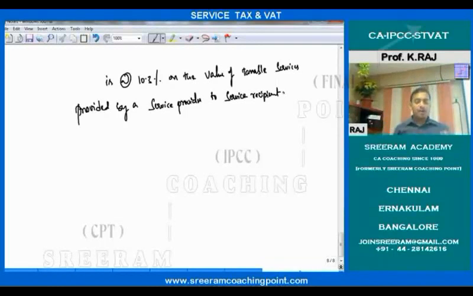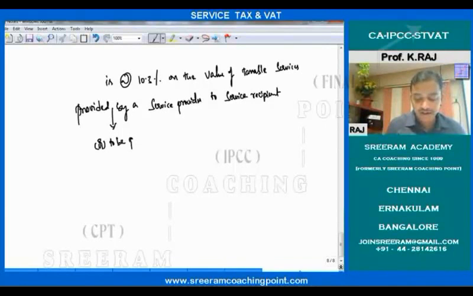Clear? Now identify here, this is what service tax. Service tax is at the rate of 10.3% on the value of taxable services provided by a service provider to service recipient. Here one more point is there, provided or to be provided.